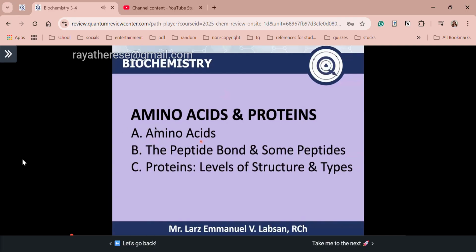So here, we will cover amino acid, focusing on their structure and properties. Okay? So for the next topic, ayan, so class, recall in our discussion on carbohydrates, we focused on the glycosidic bond. So parallel ang discussion natin here in a way that we will also tackle the unique bond in your proteins, the peptide bond, and some biologically important peptides. And lastly, of course, your protein structure have levels or hierarchy. So that's our topic for the last subtopic here, the types and levels of structure of your proteins.